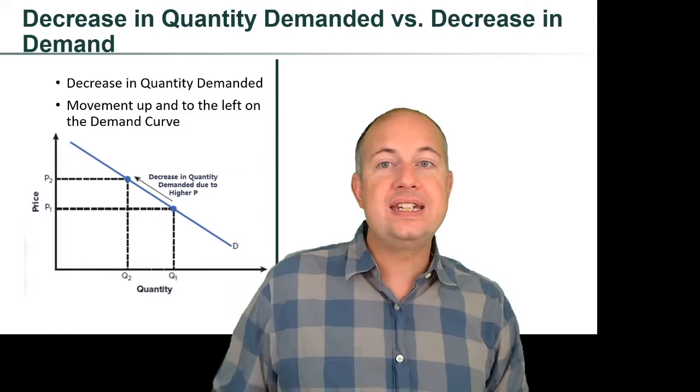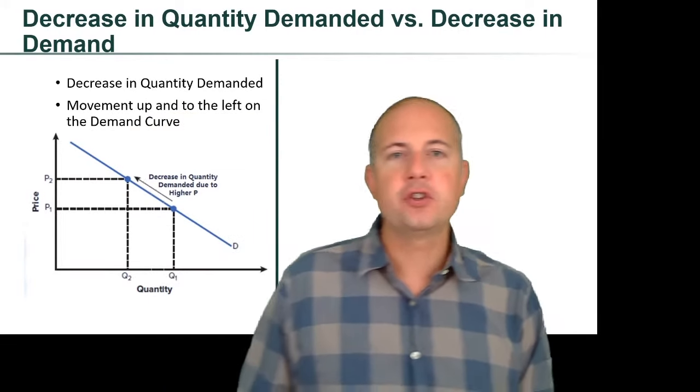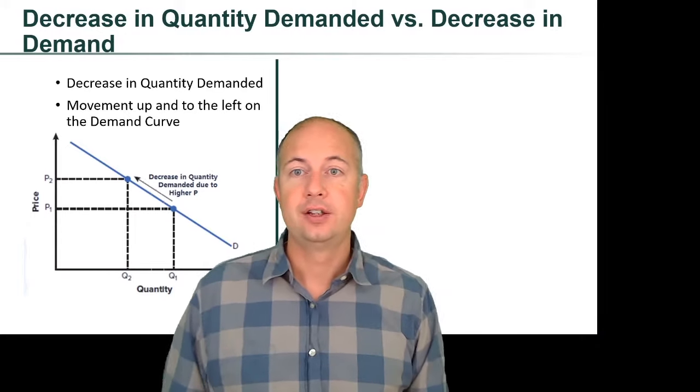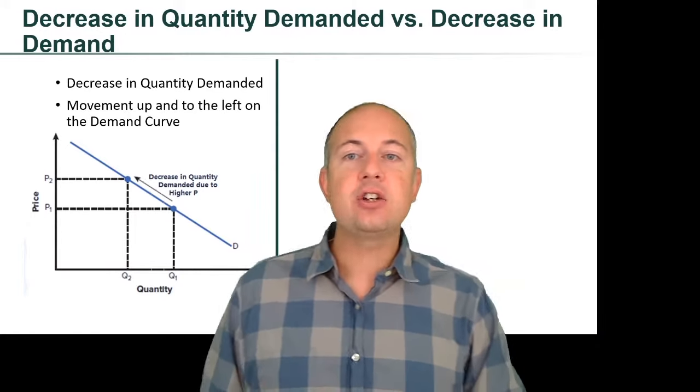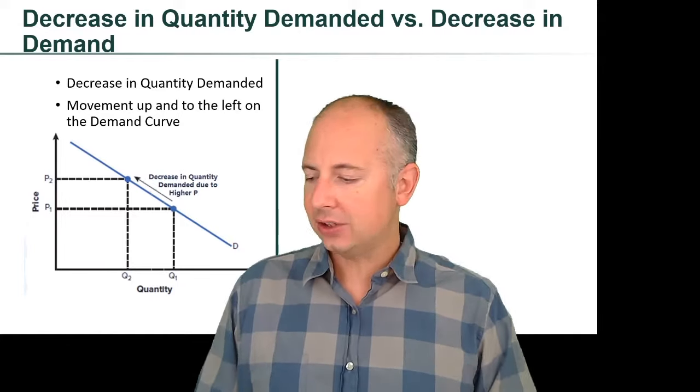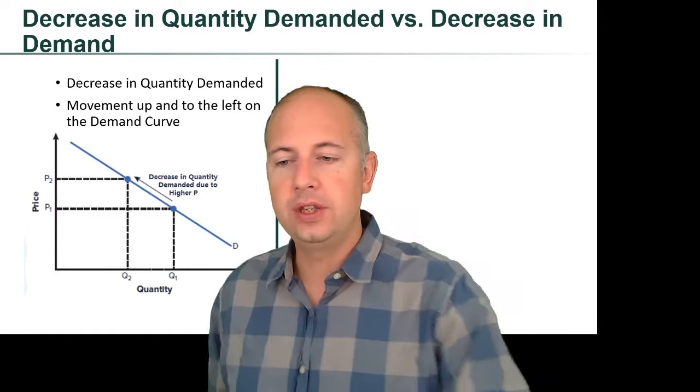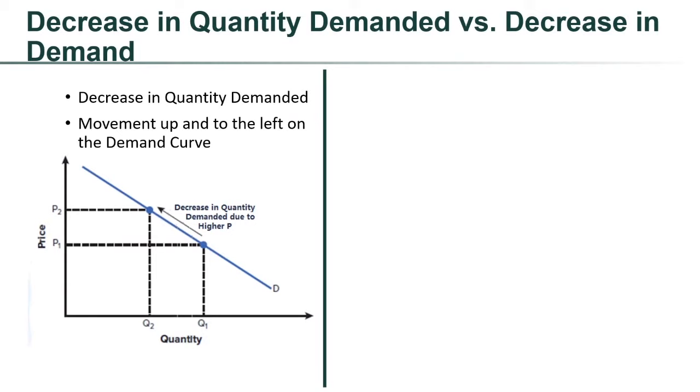Next, we'll think about a decrease in quantity demanded versus a decrease in demand. So first thing we'll look at is a decrease in quantity demanded. That's when we have movement up and to the left on the demand curve. So again, this is something that we've seen when we learned about the law of demand. So when price goes up, we're going to see a reduction in quantity demanded because this is just how we expect people to respond to an increase in price. Price goes up, you consume less.